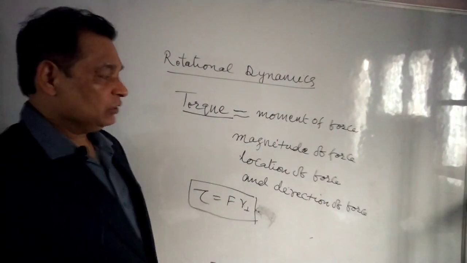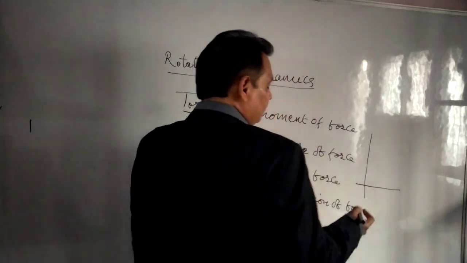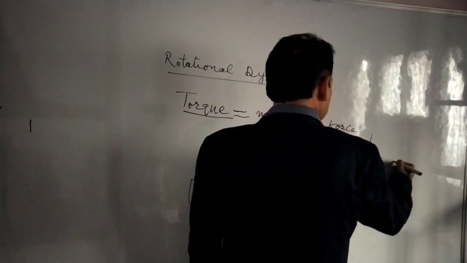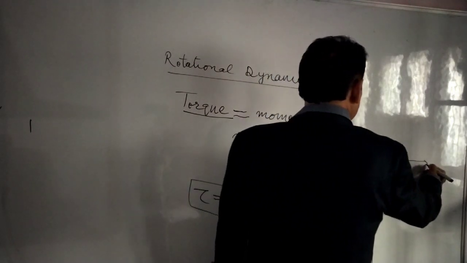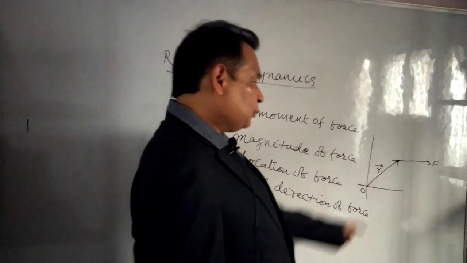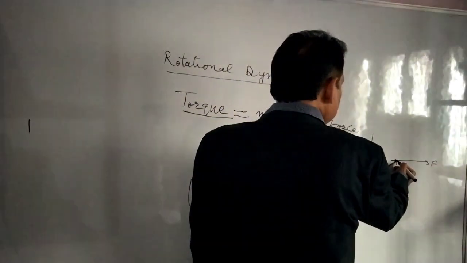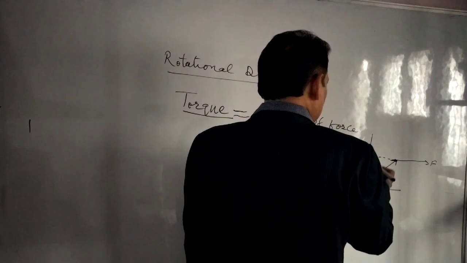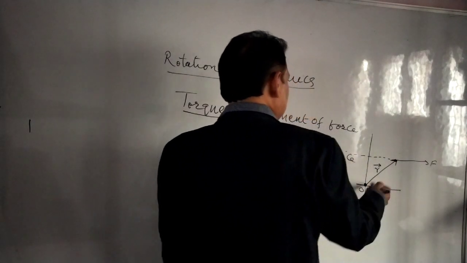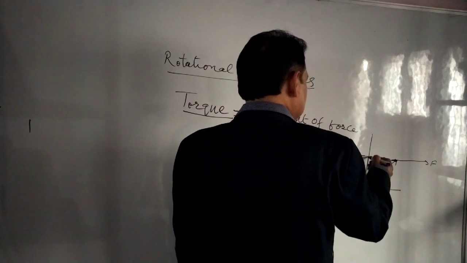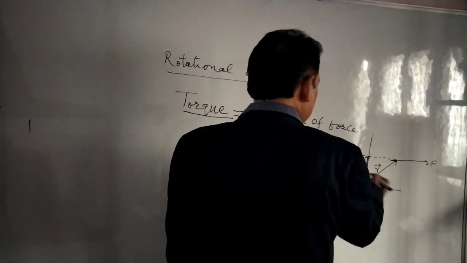What does it mean? Suppose we have taken an axis system with an origin, and there is the position vector r, where force F is applied, at the point of application of force. If you extend the line of force, the shortest distance from this axis, which is perpendicular to this plane, to the line of force is r perpendicular.